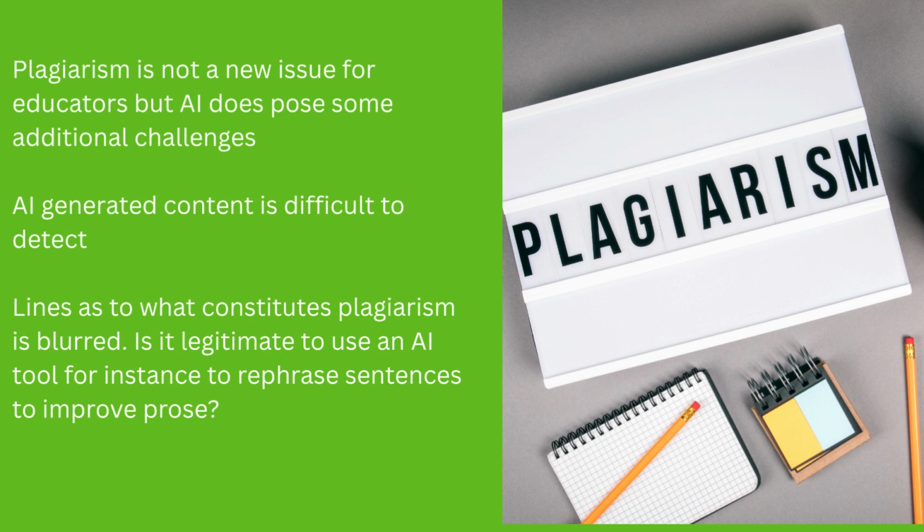And secondly, the issue around what plagiarism is has become blurred with the use of AI. For example, is it legitimate to use an AI tool to rephrase a sentence to improve prose? These are all questions we'd really need to be thinking about as educators and really making it clear to students where that line is.